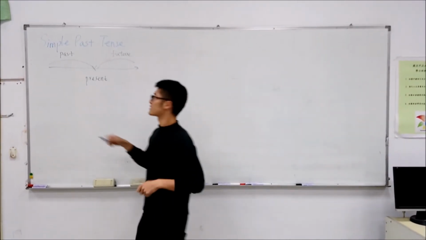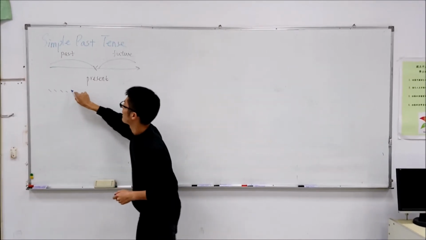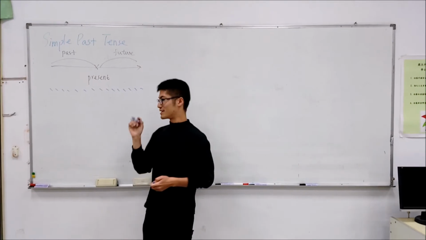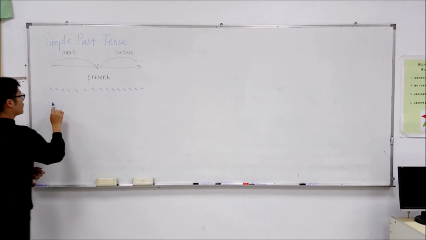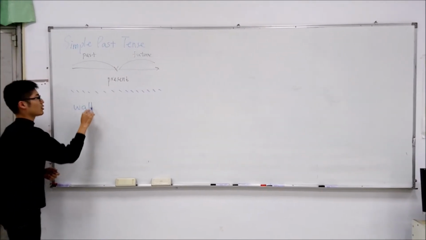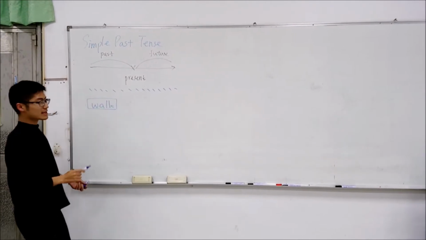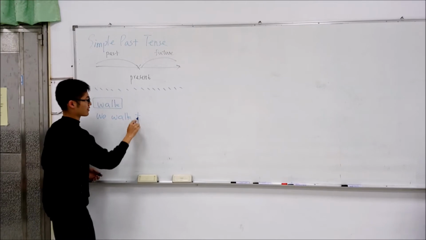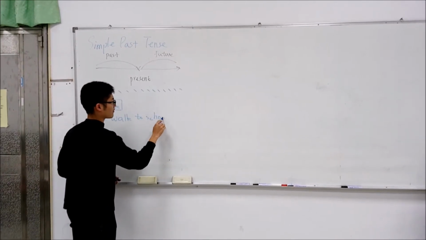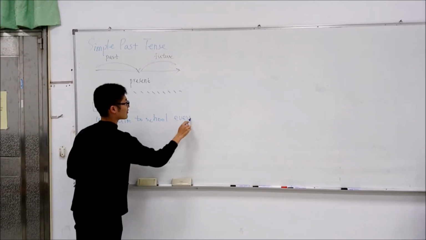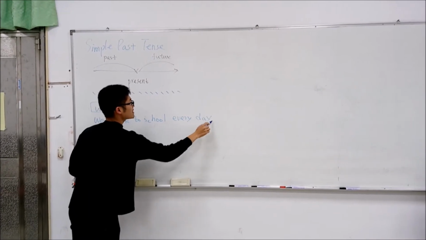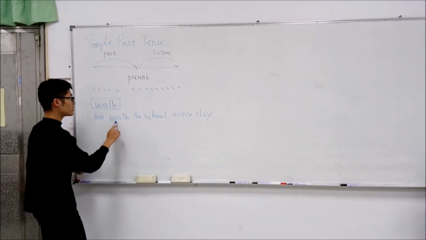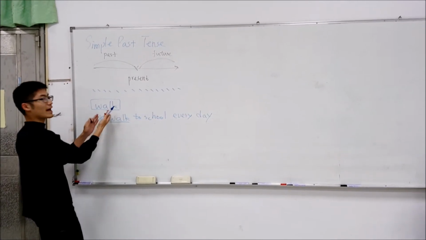So if you want to talk about something that always happens, that is our habit or a fact, then we use the simple present. For example, the verb walk. We use this verb, and then we can say we walk to school every day. So this is our habit. We do these things every day. So the verb remains the same form as the verb itself.